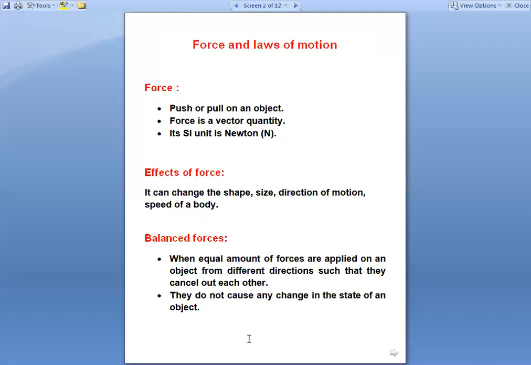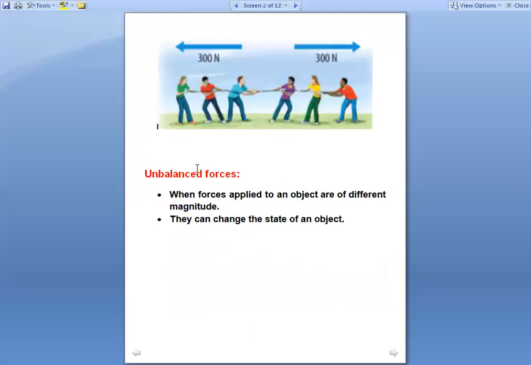So these forces are said to be balanced. 300 न्यूटन 300 न्यूटन acting in the opposite direction. जैसे आप मैथ्स में पढ़ते हैं, +2 and -2 cancel each other, answer is 0. Similarly here, equal magnitude is there, 300, but they are acting in opposite direction, so their effect is 0. The effect is 0 means there will be no change. These forces are said to be balanced forces. So we have concluded कि जब भी balanced force होगा, there will be no change in the state of motion.